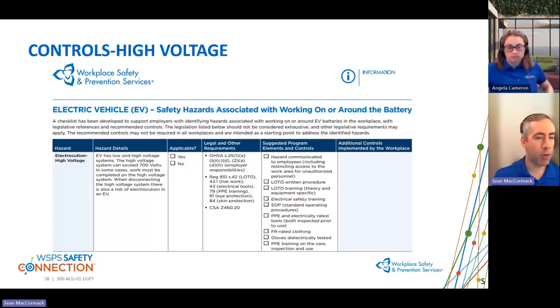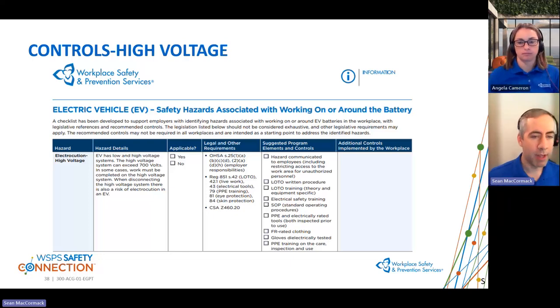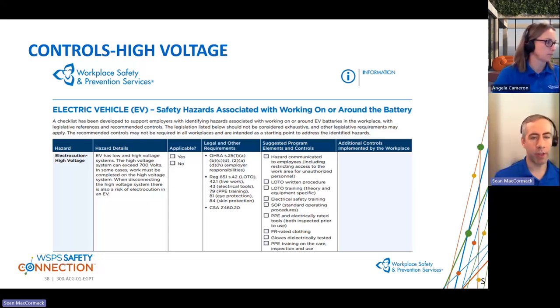So the one that we showed here was electrocution, high voltage. So we discussed this, but again, we do have high voltage systems that may exceed 800 volts and counting right now. The next column that we do have is, is it applicable to your workplace? Right, just a real quick check, yes or no. If the answer is no, the other 3 columns do not need to be worried about.